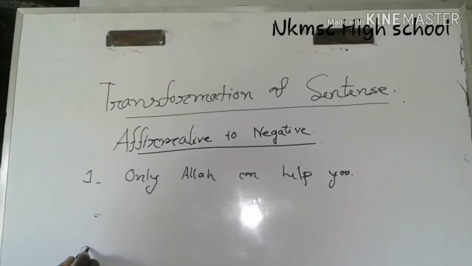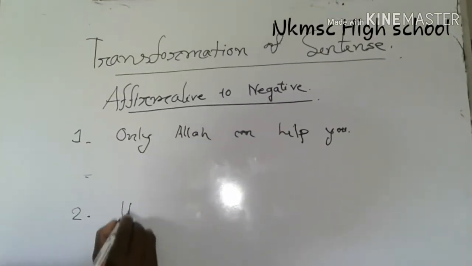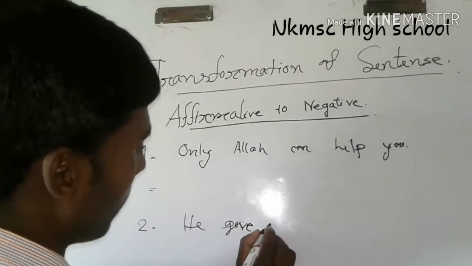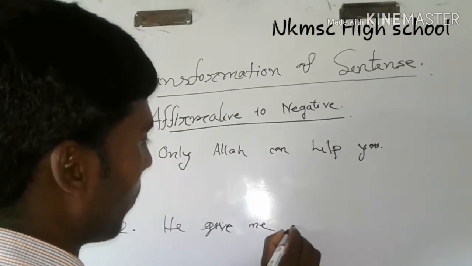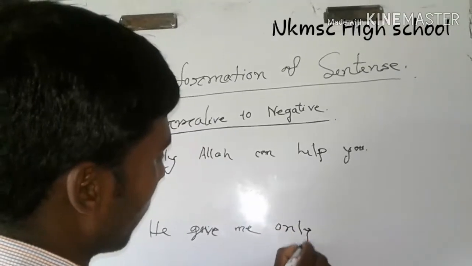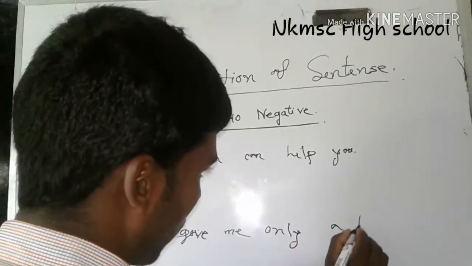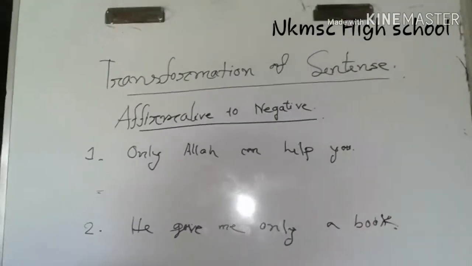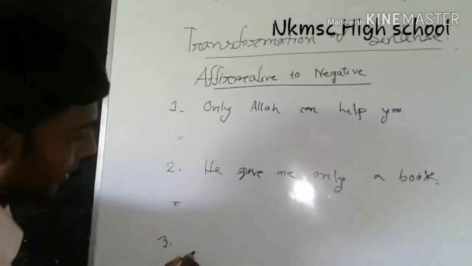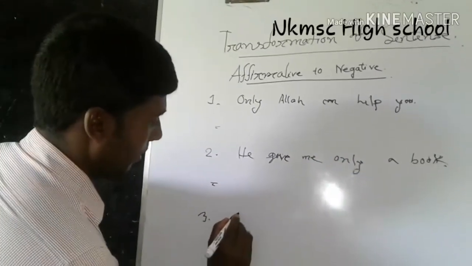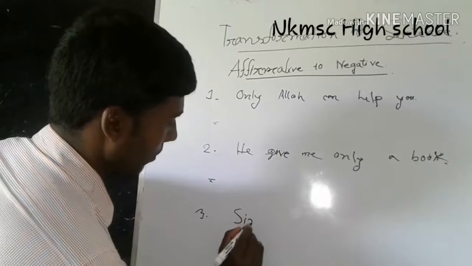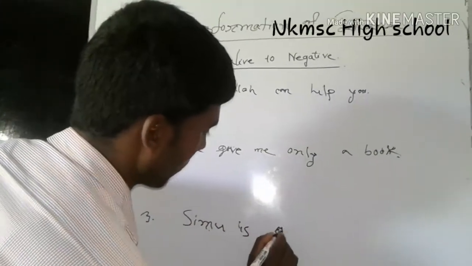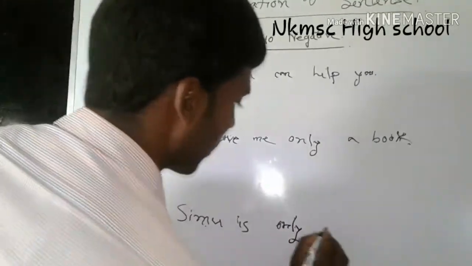Number 2, he gave me only a book. And number 3, Shimu is only 30.